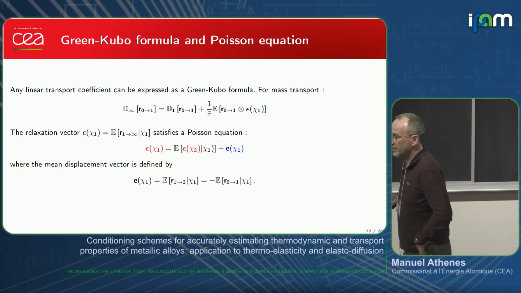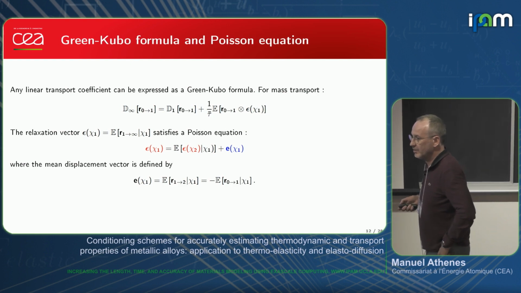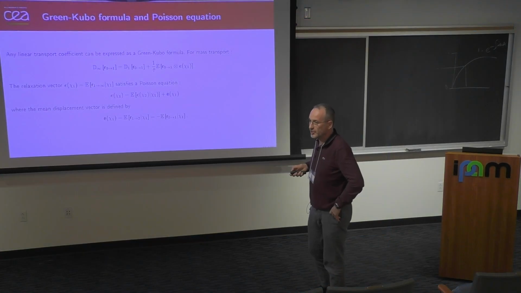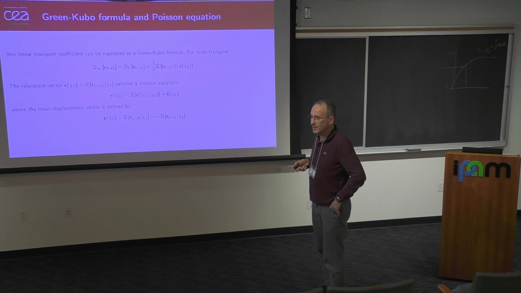Are these relaxation vectors equivalent to what I guess Dallas Trinkle has as like the eta vectors? You know, he has these relaxation vectors. This relaxation vector, yeah, it's an integral over time of the displacement. Yeah. This would be the same thing as what he defines as those relaxation vectors. Yeah, I don't know this. Okay, yeah, just trying to make the connection.